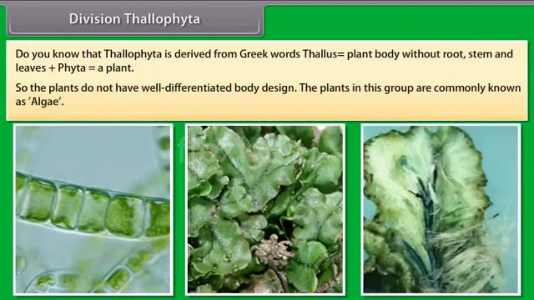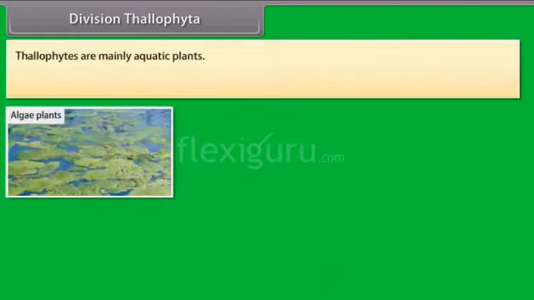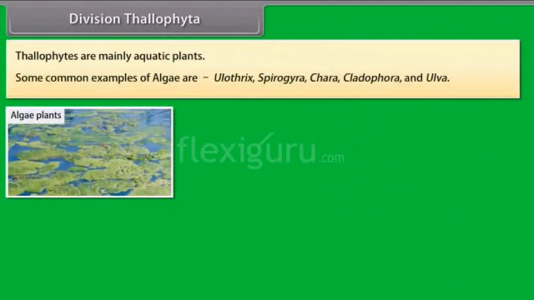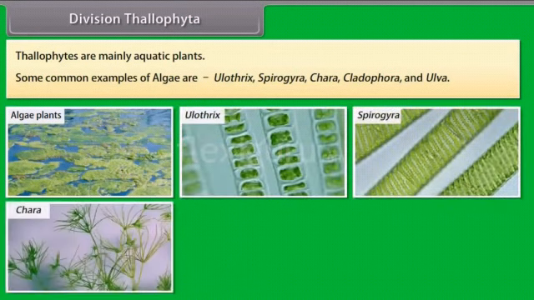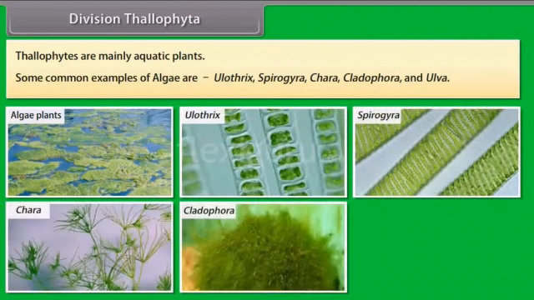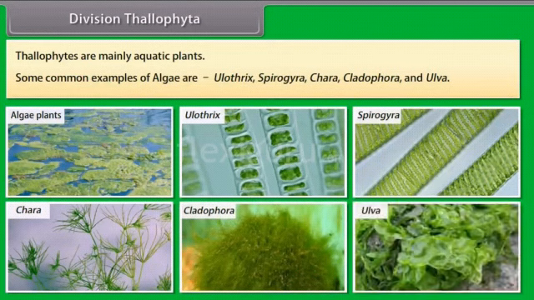The plants in this group are commonly known as algae. Thallophytes are mainly aquatic plants. Some common examples of algae are Ulothrix, Spirogyra, Chara, Cladophora and Ulva. Division Bryophyta.